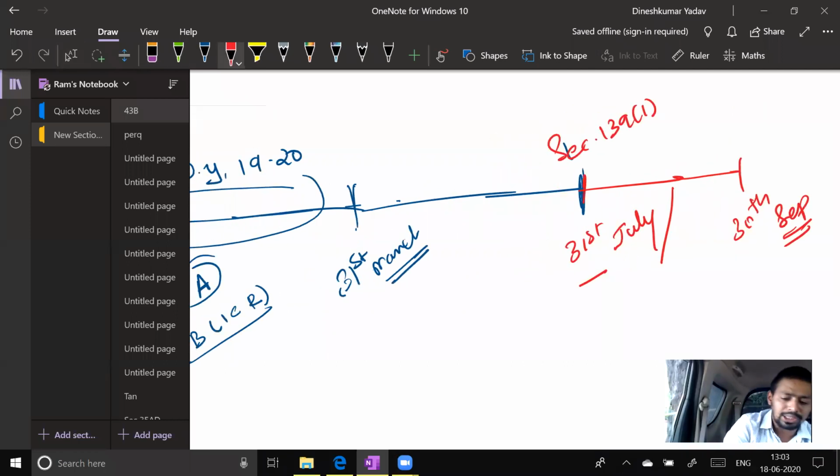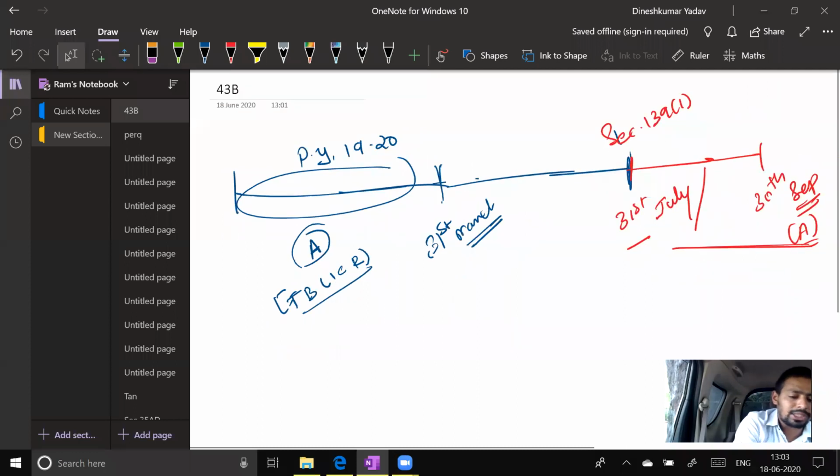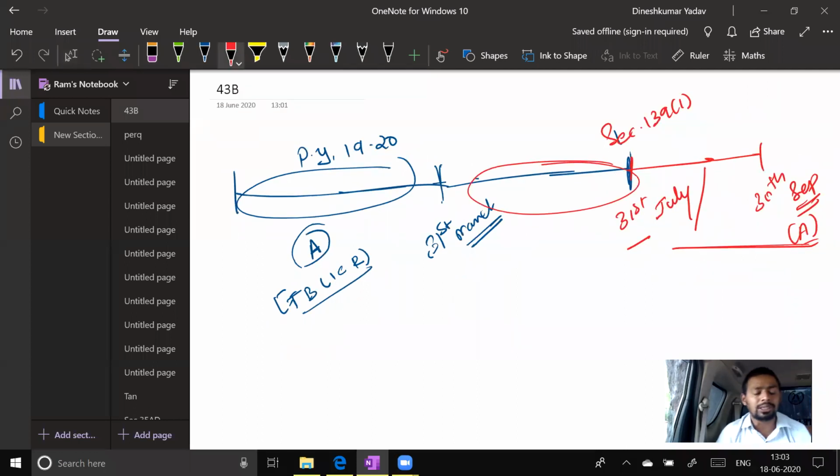By default, it is 31st July. Only if you are under tax audit, it becomes 30th September. That we will discuss later on. But please understand, you can make any payment even in this period. You don't have to make payment on or before 31st March. You have to make payment on or before filing of return or due date of return.